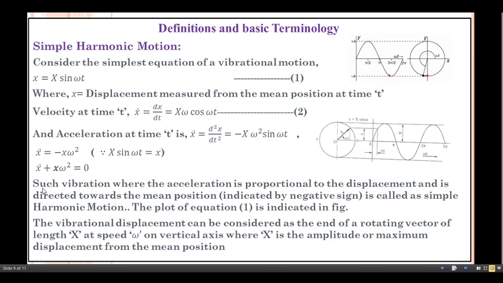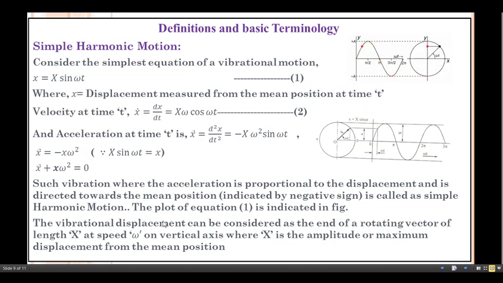Once again see this definition: vibrations where the acceleration is proportional, acceleration means here x double dot is proportional to the displacement and is directed towards the mean position, directly proportional to this x and directed towards which one? Towards the mean position. So mean position is here. Okay, so negative sign indicates it is directed towards the mean position. Already this plot is shown here.